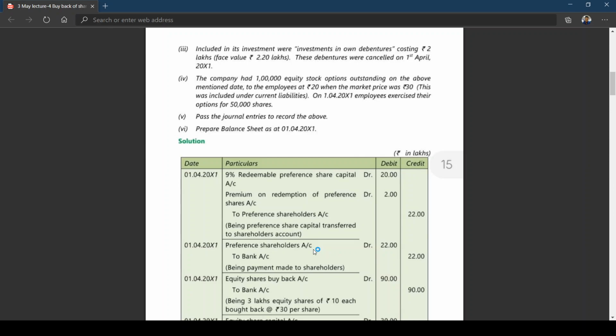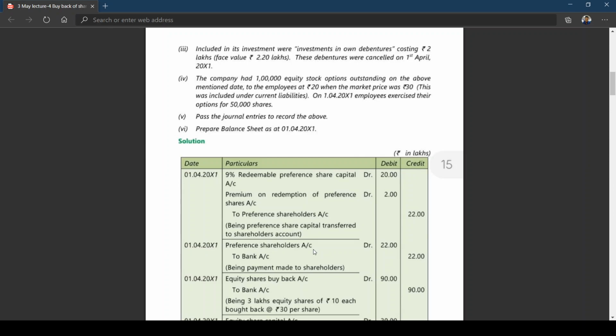Now, in this case, the company has not gone for a fresh issue. So, obviously, what do you need to do? They are going to redeem these shares out of divisible profits, which are available for declaration of dividend. Am I right? And also, you need to create capital redemption reserve for that purpose.